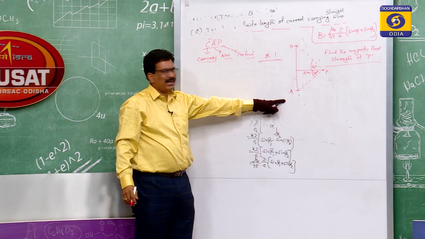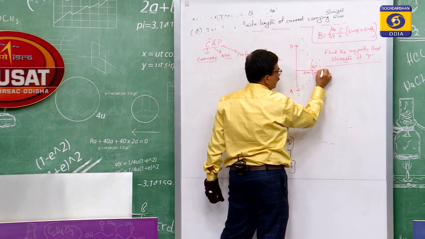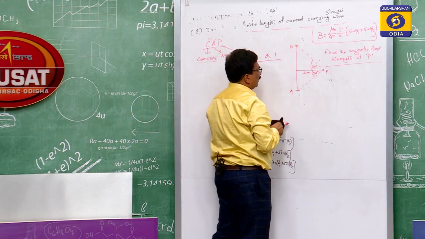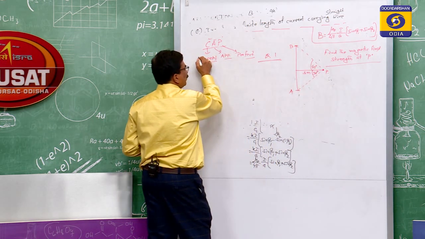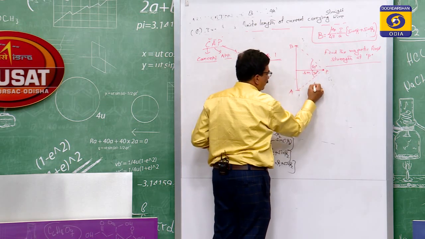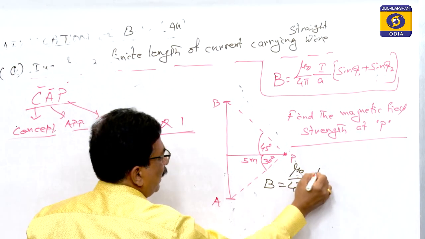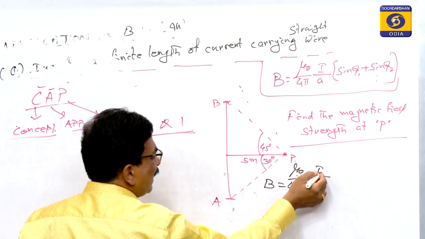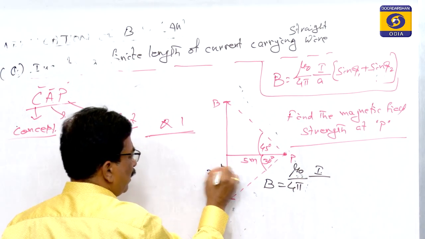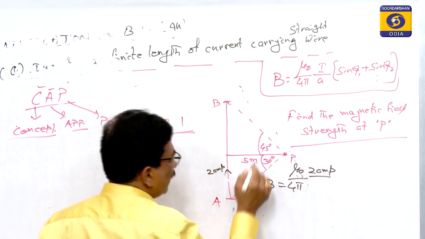So this is the finite length. According to the finite length formula, we know B is equal to this much. We are interested in finding the magnetic induction at the point P. According to the concept, we put in the application. So B is equal to mu 0 by 4 pi, I by A. I is the current. Suppose a current of 2 ampere is flowing, so I is equal to 2 ampere.